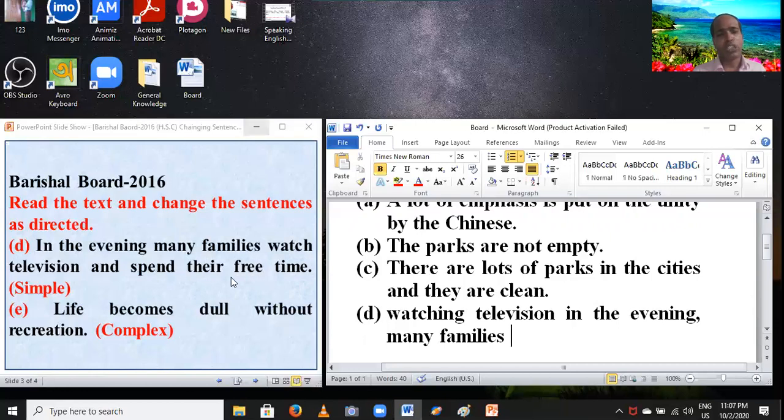This is the principal clause. Watching television in the evening, many families spend their free time. Students, this sentence has been changed into simple. You can change compound to simple by using this formula.